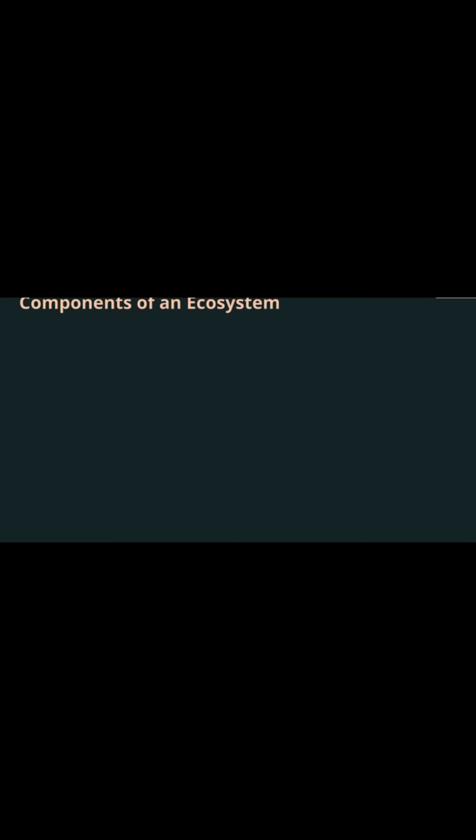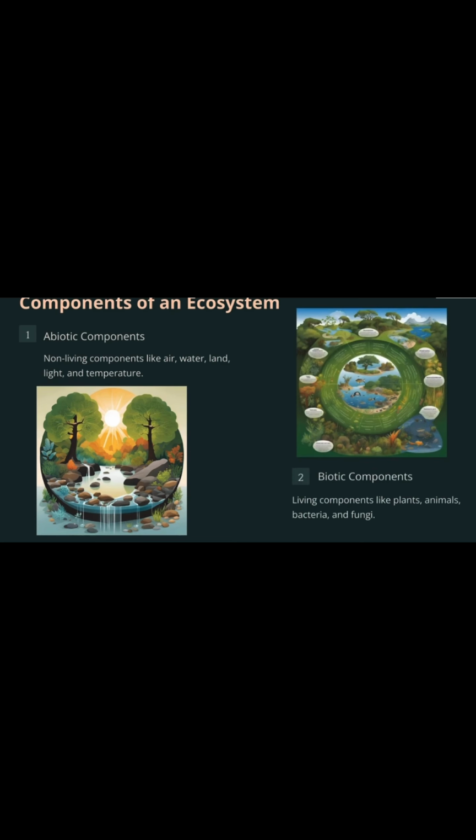Now the components of an ecosystem. The components of an ecosystem are, first, abiotic components such as air, water, land, light, and temperature. And second, biotic components, the living ones, which are plants, animals, bacteria, and fungi. Producer, consumer, and decomposers.